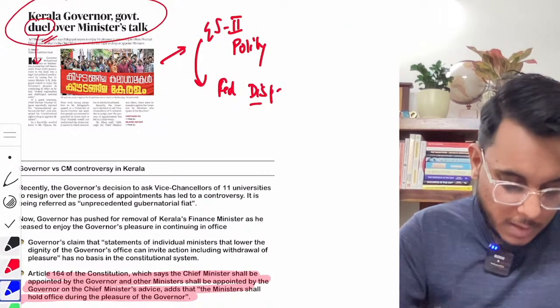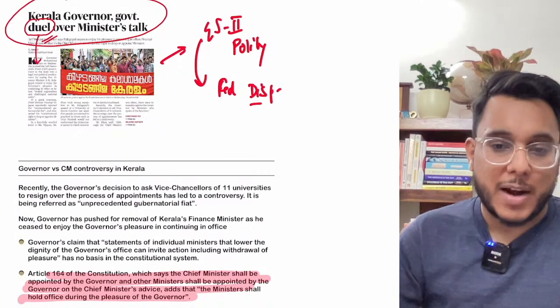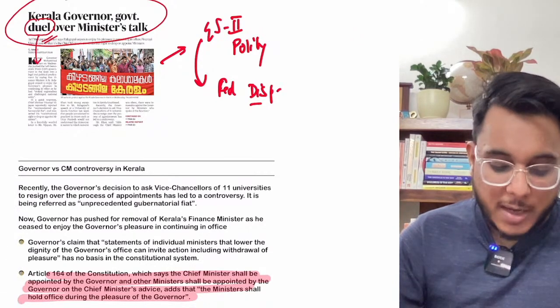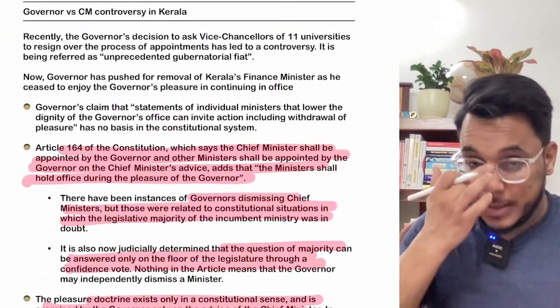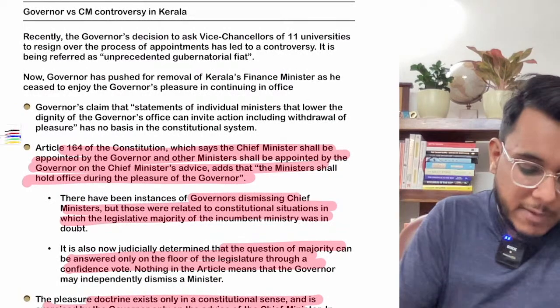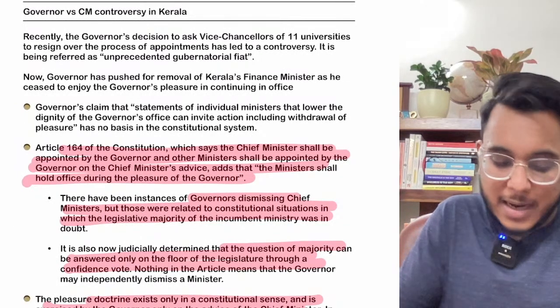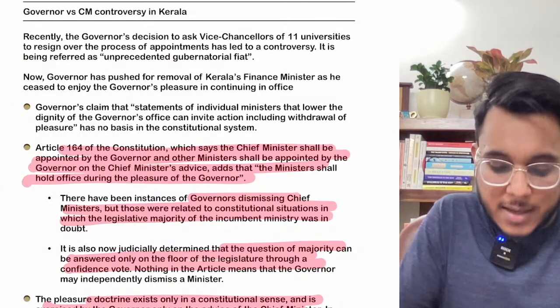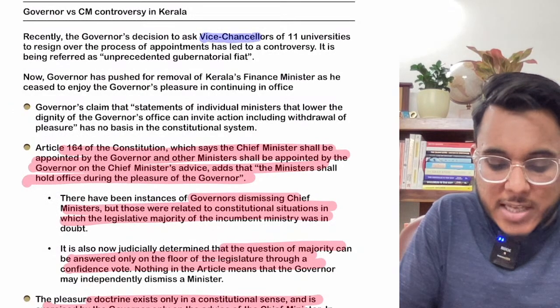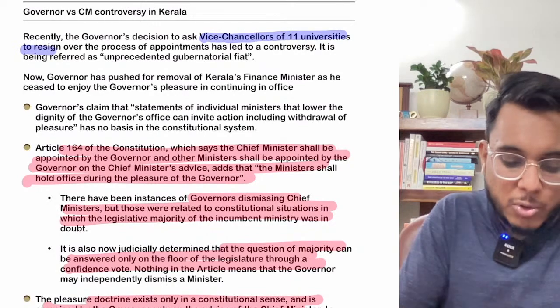Now before going into this particular article, let me tell you the context of this issue. So guys, recently the governor of Kerala had taken a decision and has asked the vice chancellors of 11 universities to resign.